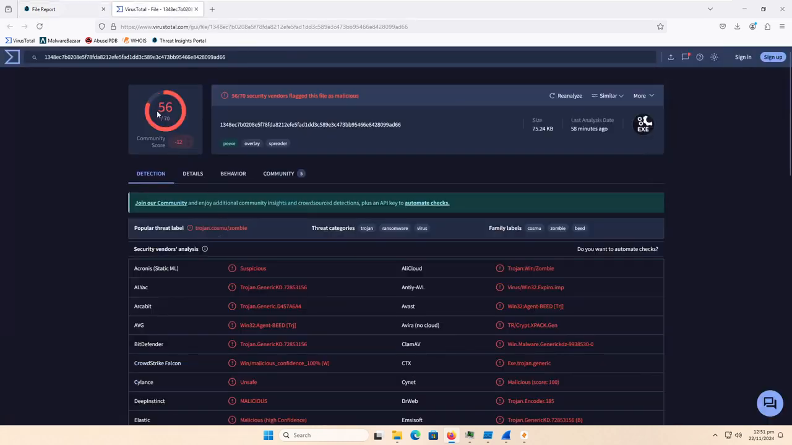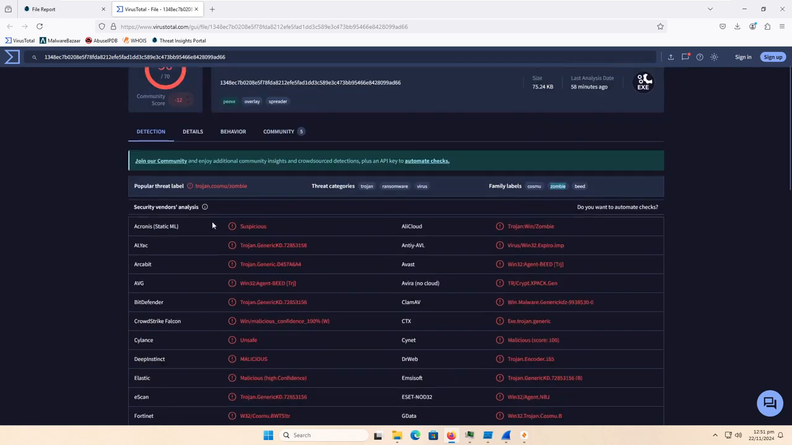And we can see that it has 56 out of 70 detections. Your portable executable, overlay, and spreader tags are here, last analyzed 58 minutes ago, and it says it's Trojan.Cosmos/zombie. But this is a file infector, and as you can see, the threat categories are Trojan and ransomware actually, which I'll go ahead and tell you now is not the case, and virus, and family labels are Cosmo, Zombie, and Bead.